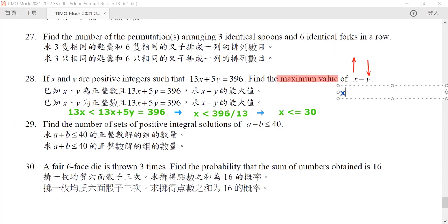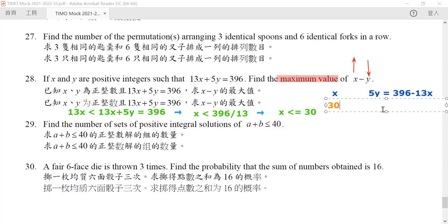Okay, so let's find it the hard way. Because we know that 5y is equal to 396 minus 13x, given the value of x, we can find out whether there is a y for it. So for x equal to 30.